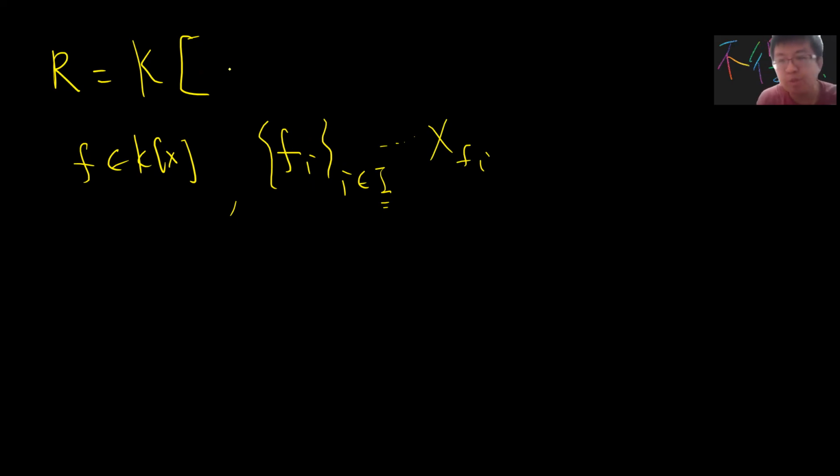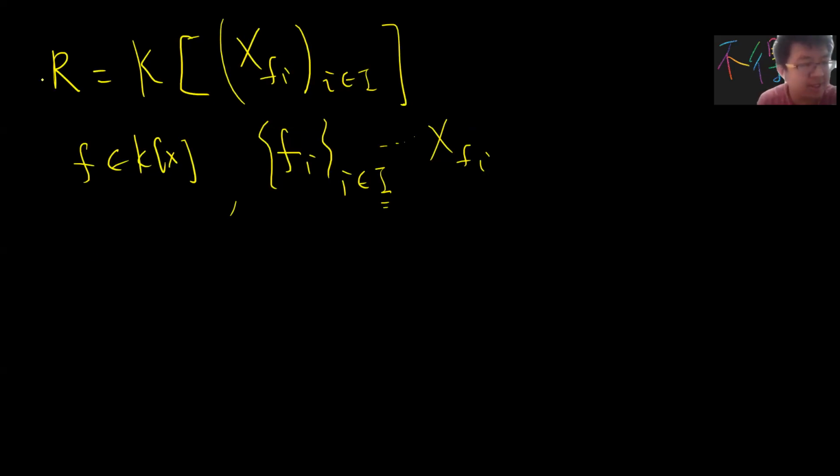And then you adjoin all of these variables X_{f_i}, and you call the result R. Notice that in this construction, although there are infinitely many variables, every time I write any element in this set, I assume that it is a finite sum, which makes R well defined.